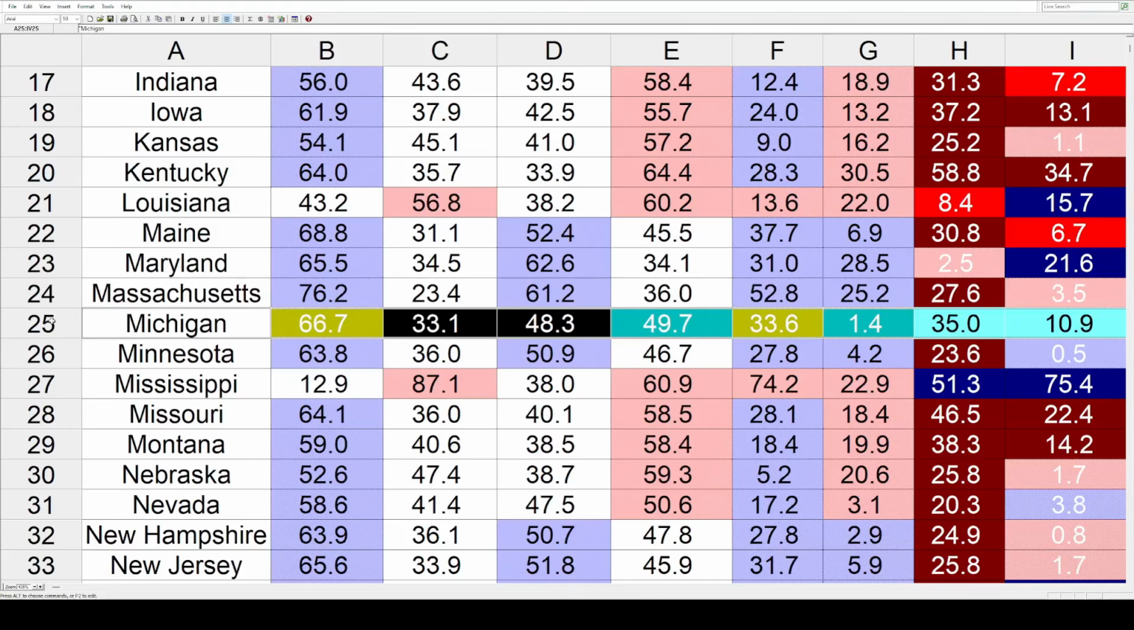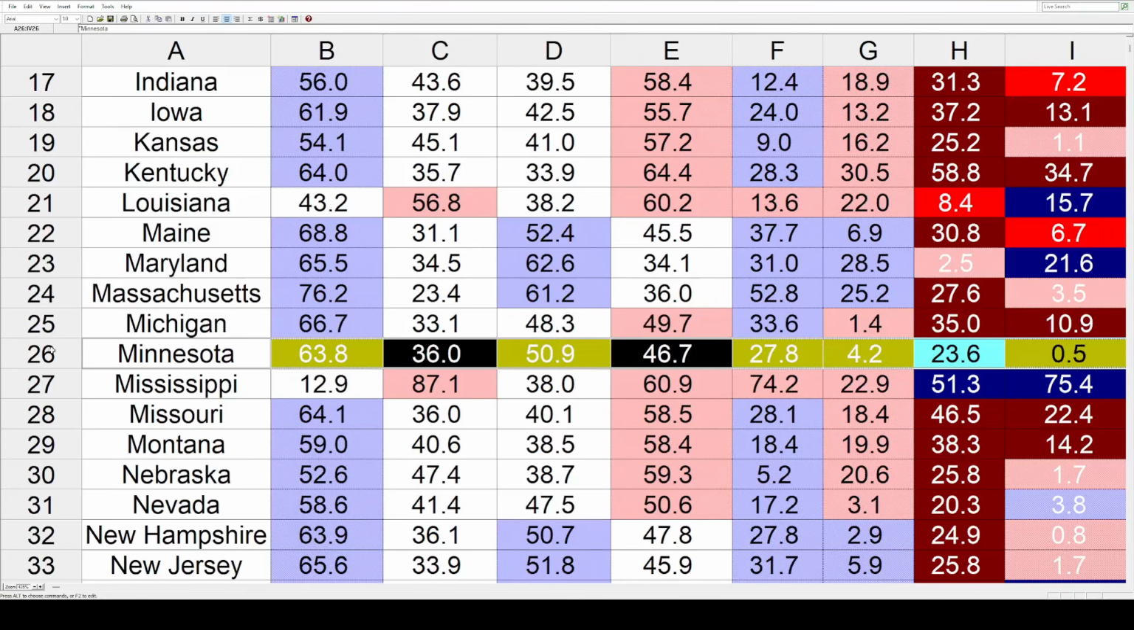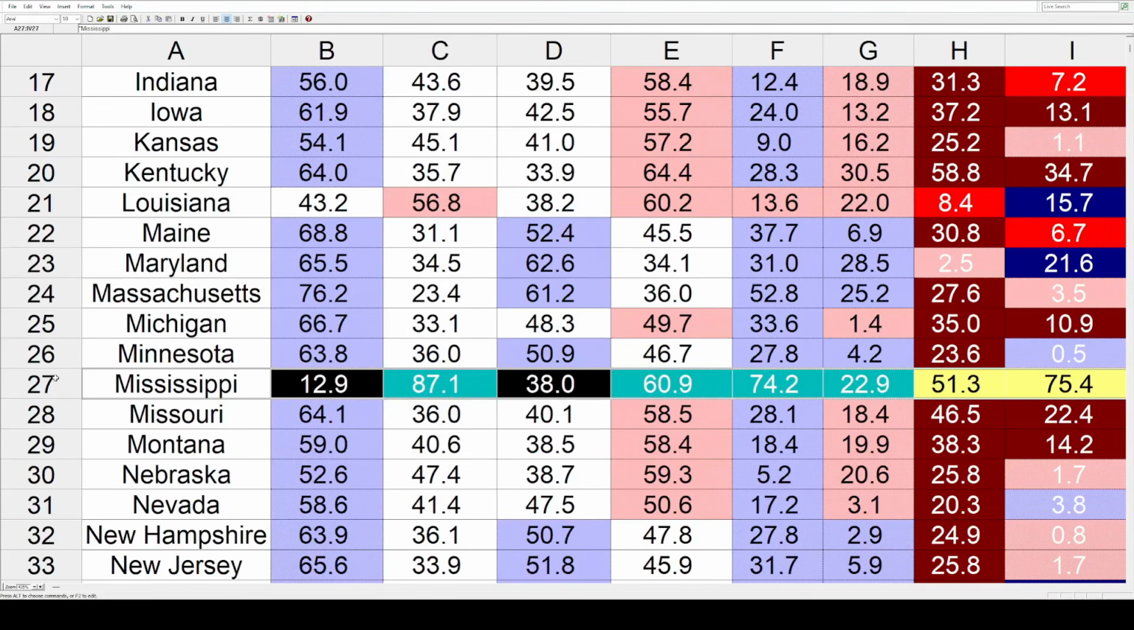Michigan, double digits toward the GOP at 10.9. Minnesota had the smallest trend out of all the states. That's just a 0.5% toward the Dems. Mississippi had the biggest trend out of all the states. It's a super red state, but it went super hard toward the Dems, trending that way by a massive 75.4.